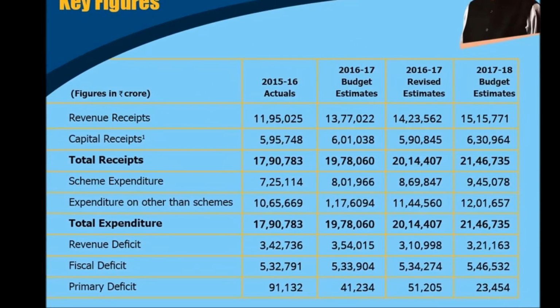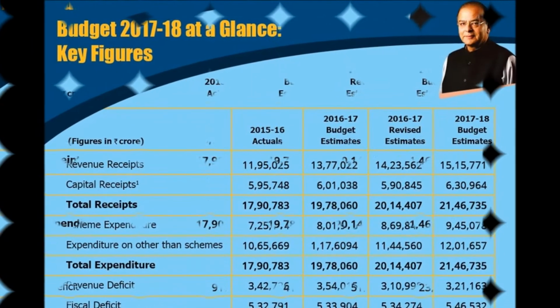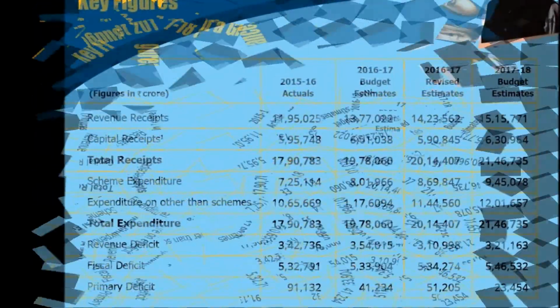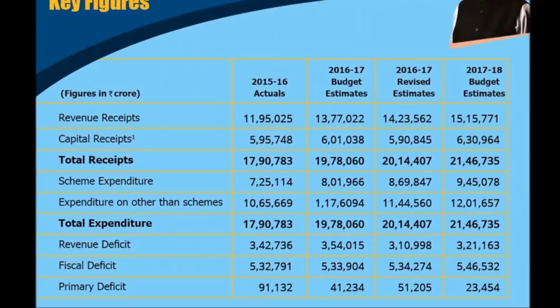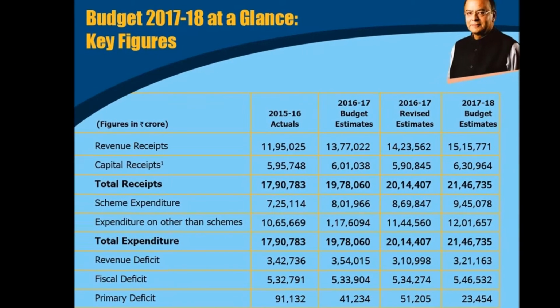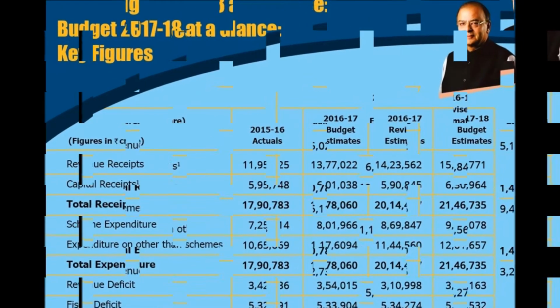Now here are the key figures of the budget. We have taken into account receipts, expenditure, and deficits. Receipts include revenue receipts and capital receipts. Revenue receipts are those receipts which are recurring in nature and are earned in the normal course of the business, such as cess, direct income tax slabs, corporate tax, etc.